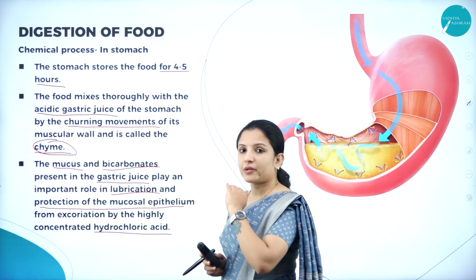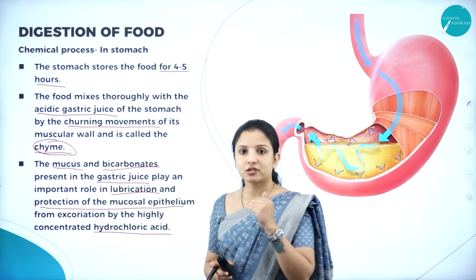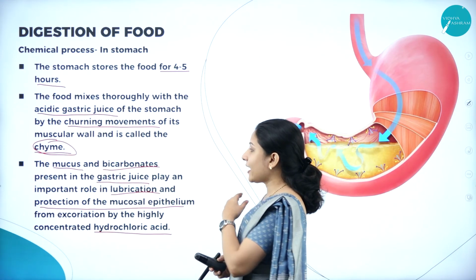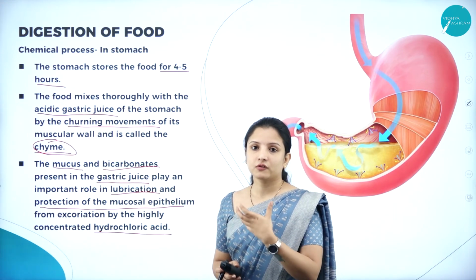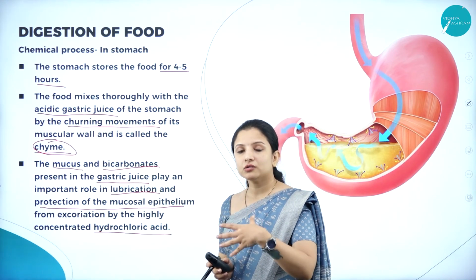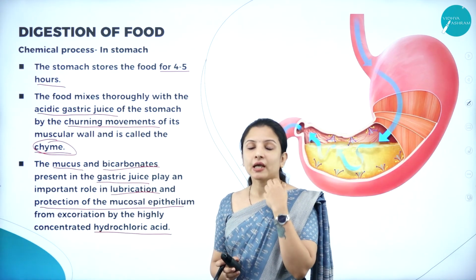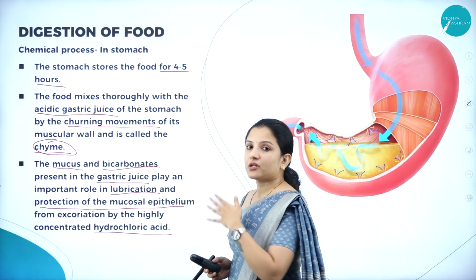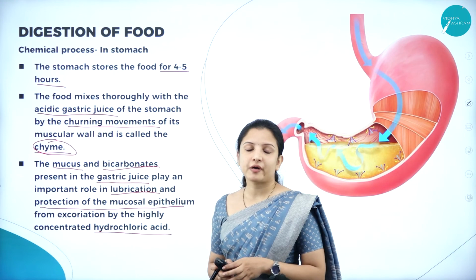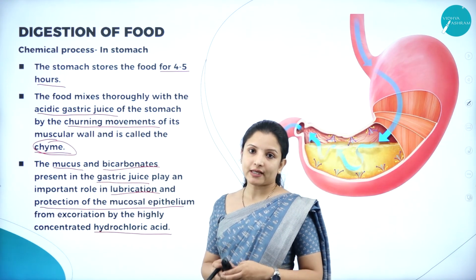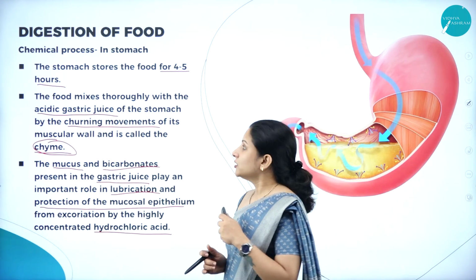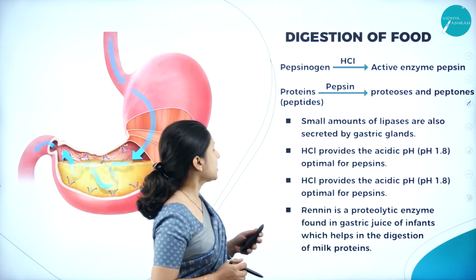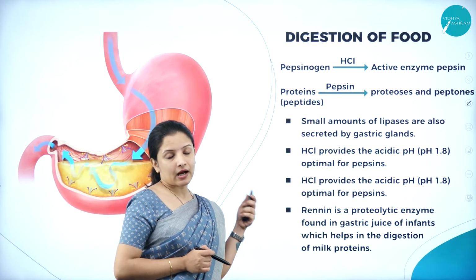They help in lubrication of the food, and not just that, they also help in protecting the mucous epithelial lining of the stomach from the harmful effect that can be caused by the concentrated hydrochloric acid present in the stomach.